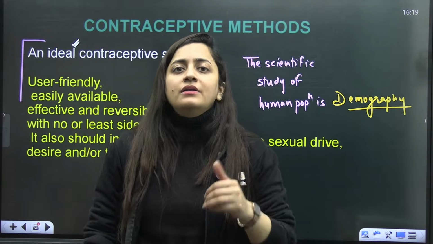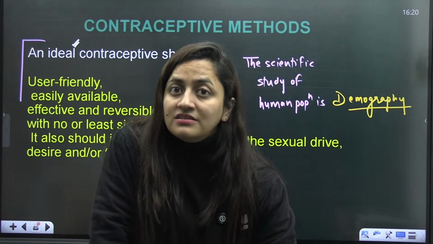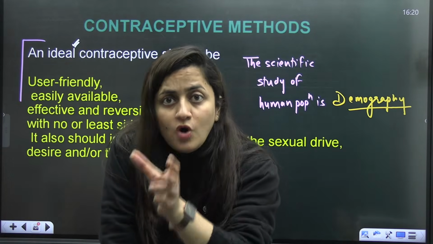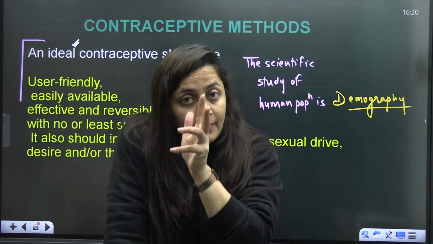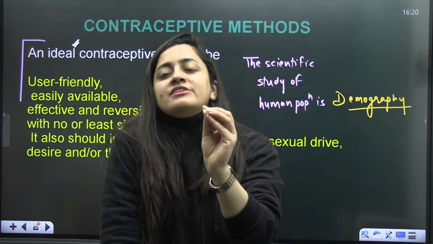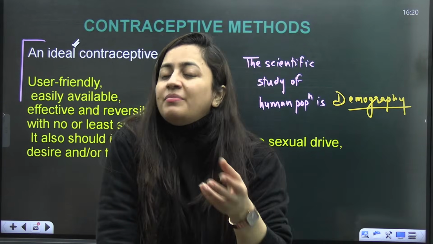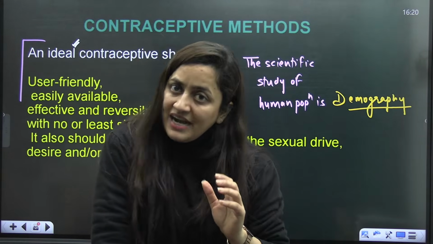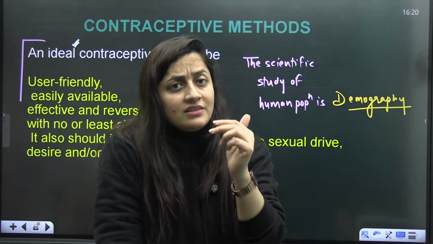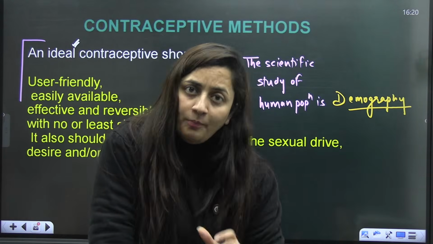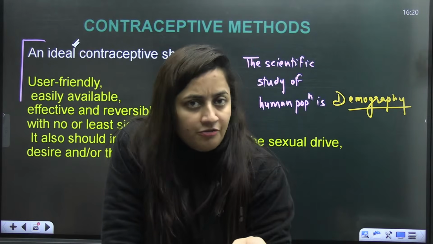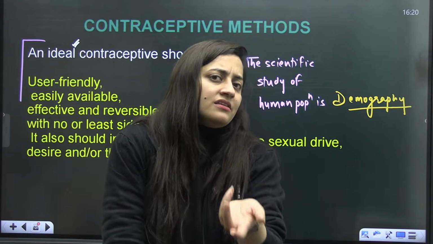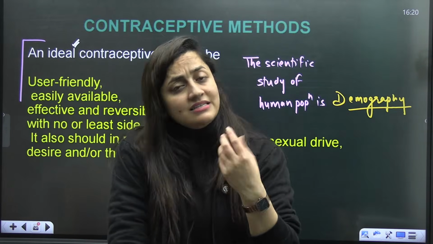Just for an example, mainly the contraceptive methods, they are for the females, right? More contraceptive methods are there for the males as well, but more contraceptive methods are for the females. Why? Because female has to bear the child, right? So there are many steps at which we can stop it. Very first thing is that if gamete fusion is not there, fertilization is not there, then obviously there will be no pregnancy. This is the first thing.